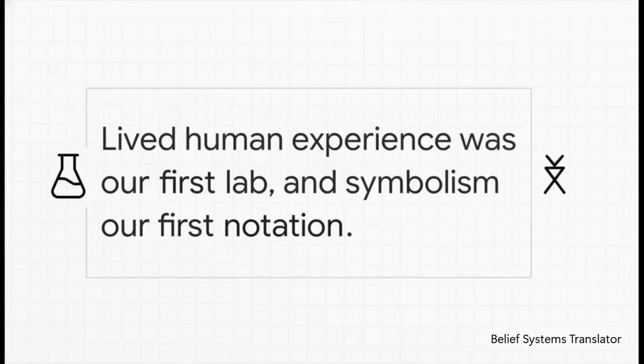If you take away just one thing from this explainer today, let it be this. Lived human experience was our very first lab, and symbolism was our first notation system. Ancient writers were not using magic. They were just using the only tools they had, stories, metaphors, and symbols, as a precursor to the modern equations that we use today. They were feeling the structure of the universe. We are just simply giving it a mathematical name.